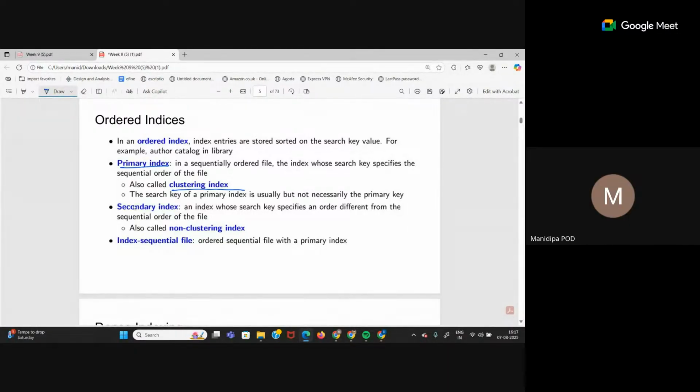Now, there is something also called index sequential file, which means an ordered sequential file with a primary index. This you do not require, we won't be discussing this, just the definition is enough: that it is a sequentially ordered file having a primary index. That's called an index sequential file. But mainly, when the question can come, what is the difference between primary and secondary index, you have to say that in primary index the order is maintained, in secondary it is not maintained.